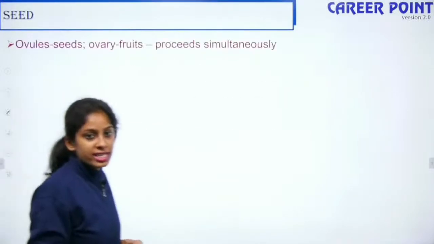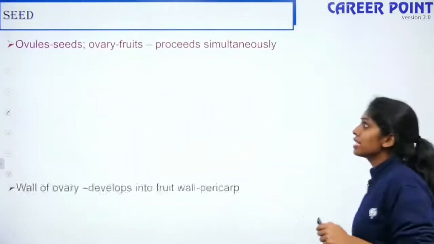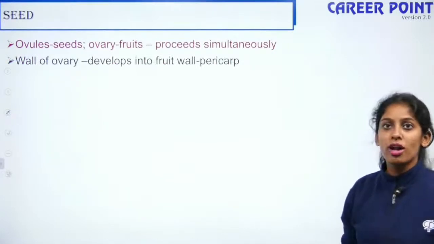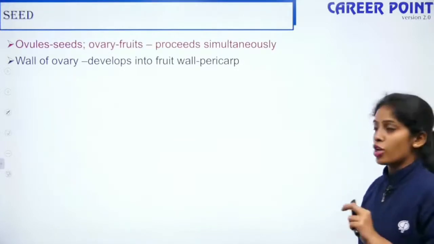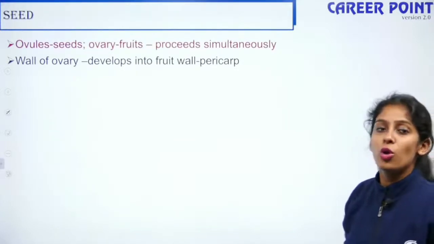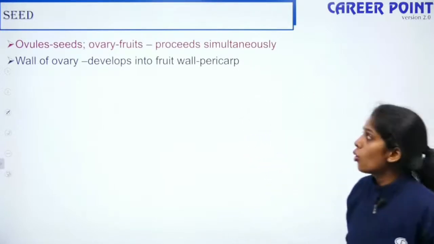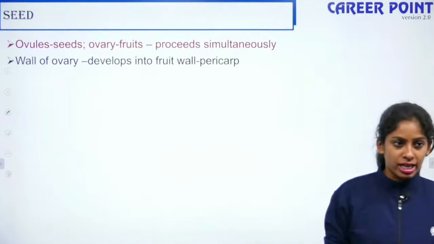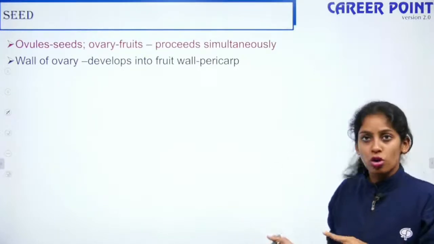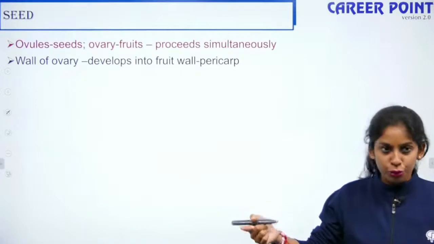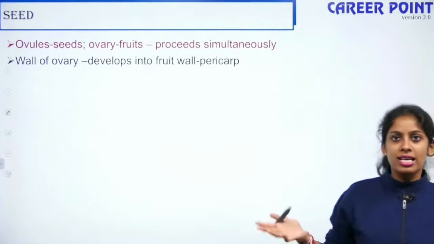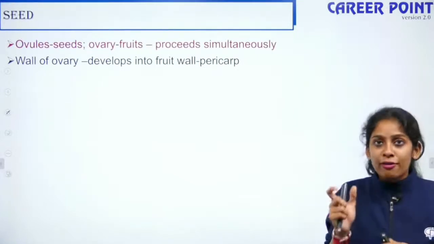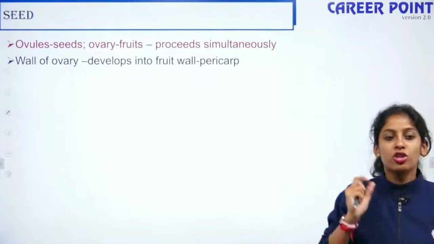So moving further, the ovules develop into seeds and the ovary into fruit. This proceeds simultaneously. It does not happen one after the other, just like the endosperm and the embryo. Your ovules develop into seed, at the same time your ovary develops into the fruit. The wall of the ovary develops into the fruit wall, that is the pericarp. Every fruit has a skin, apple has a skin, banana has a skin. That is my ovary wall. That fruit wall, now it has become the fruit. So it is called the fruit wall.